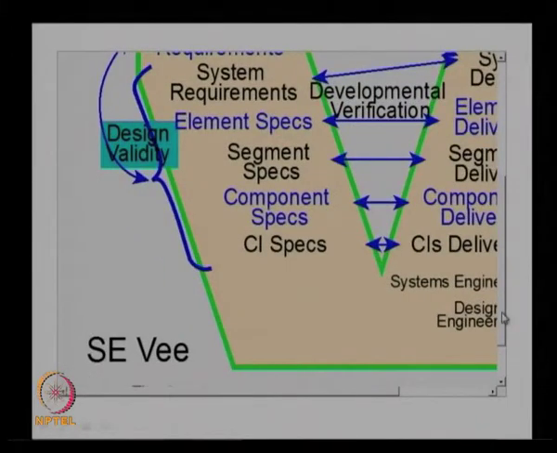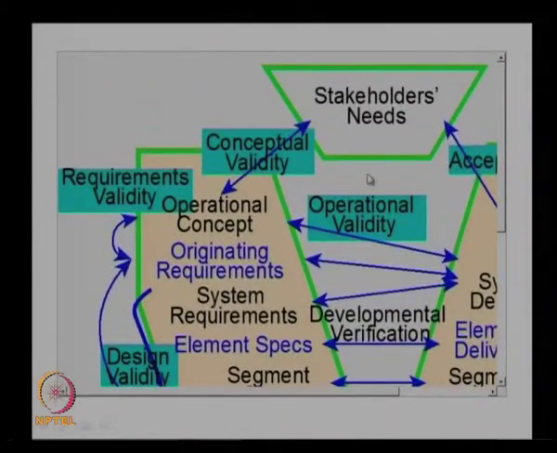Now, if you look at the validities, the first one is the conceptual validity. Validity is basically to ensure that the right system was built. We have some stakeholder needs identified at the initial stage, and based on these stakeholder needs we develop an operational concept. The conceptual validity is to ensure that the operational concept we develop actually meets the stakeholders' needs. So, basically it is a one-to-one correspondence, looking at whether it actually matches the stakeholders' needs. In conceptual validity, we look at the operational concept and the stakeholders' needs and ensure that this particular operational concept can satisfy the stakeholders' needs. That is the conceptual validity.